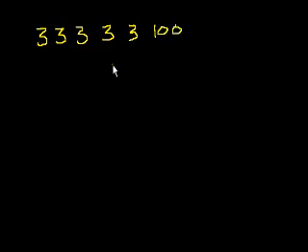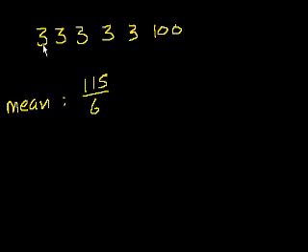And then you could think a little bit more. Let's say I had this set of numbers: 3, 3, 3, 3, 3, and, I don't know, 100. So what's the arithmetic mean here? I have 1, 2, 3, 4, 5 3s and 100. So it would be 115 divided by 6, right? Because I have 1, 2, 3, 4, 5, 6 numbers. 115 is just the sum of all of these.